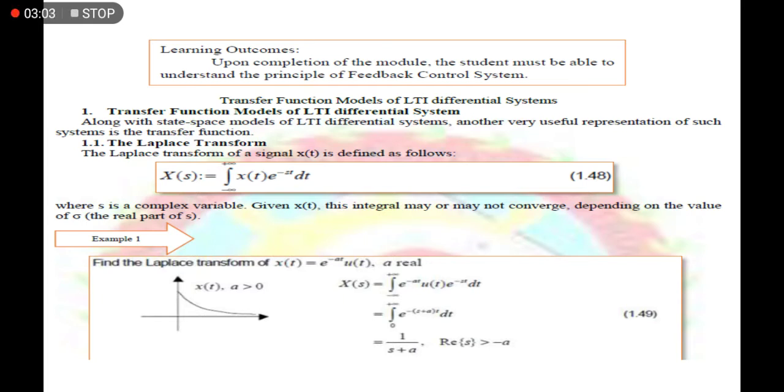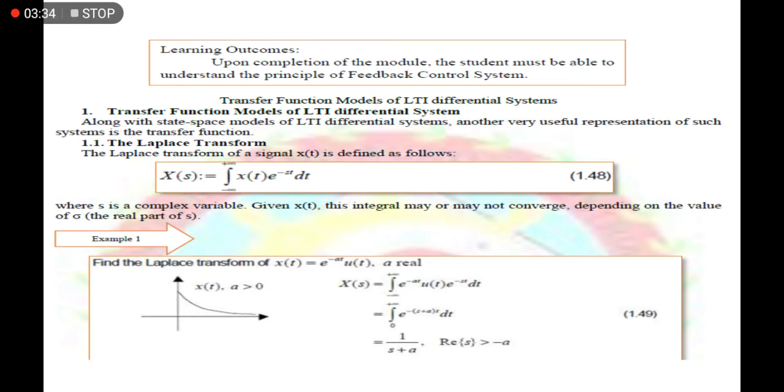But before that, let us first review what we have learned. Here we have the Laplace transform. In general, in order to transform a function into its Laplace equivalent, you use equation number 1.48. We substitute the value of x of t in that equation and integrate it to find its equivalent Laplace transform.